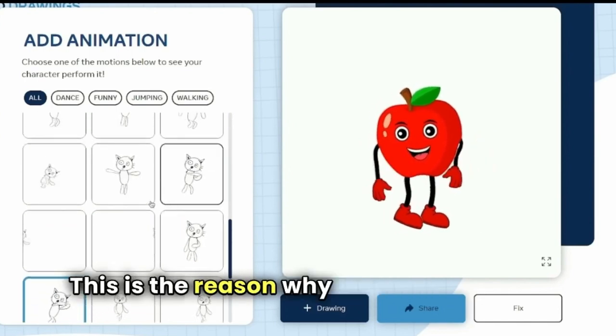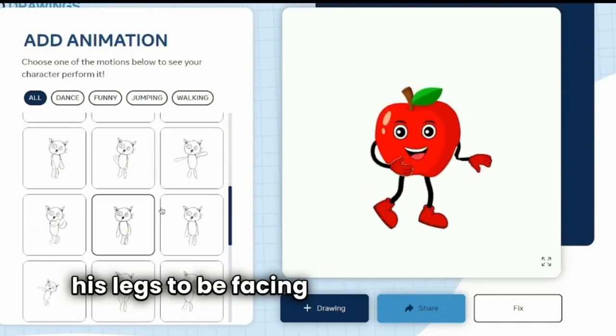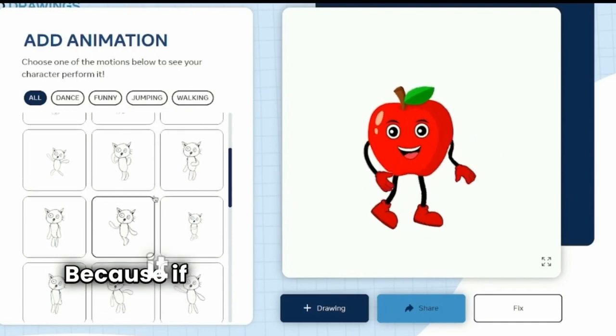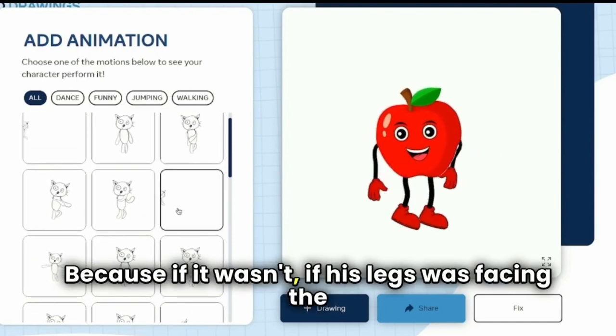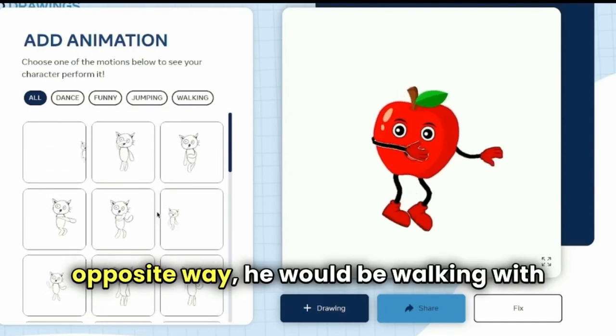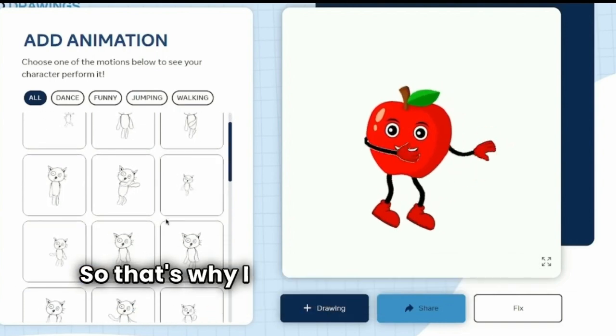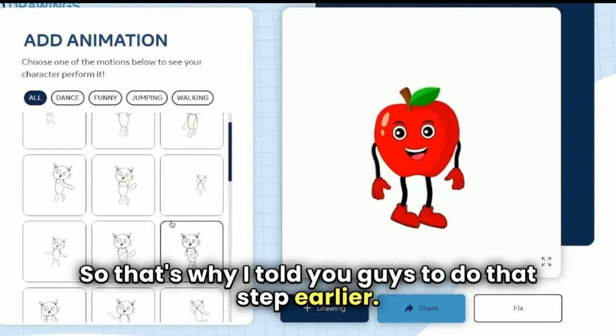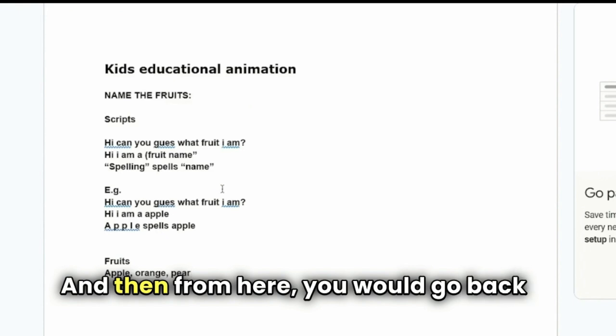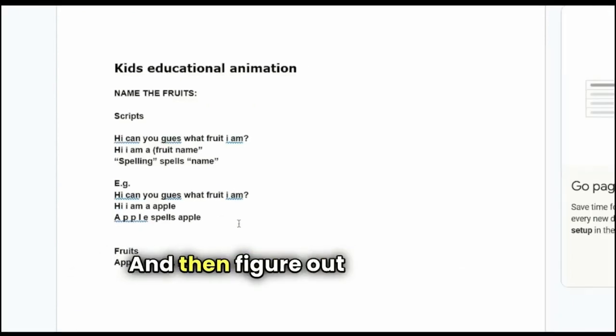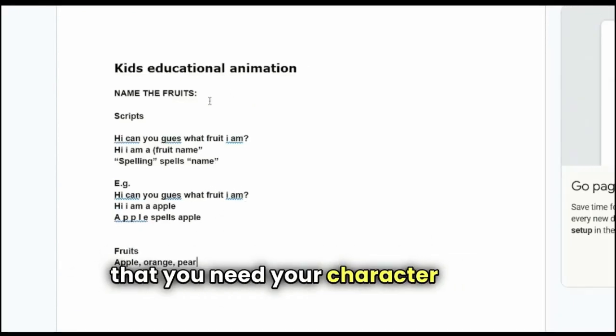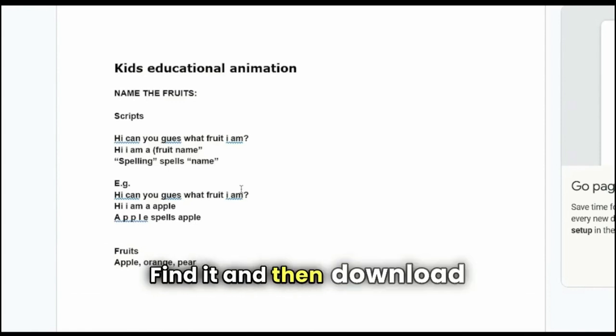This is the reason why I said you wanted his legs to be facing the same direction, because if his legs were facing the opposite way, he would be walking with his legs open. So that's why I told you guys to do that step earlier. And then from here, you would go back to your script and then figure out the different movements that you need your character to do, find it, and then download it.